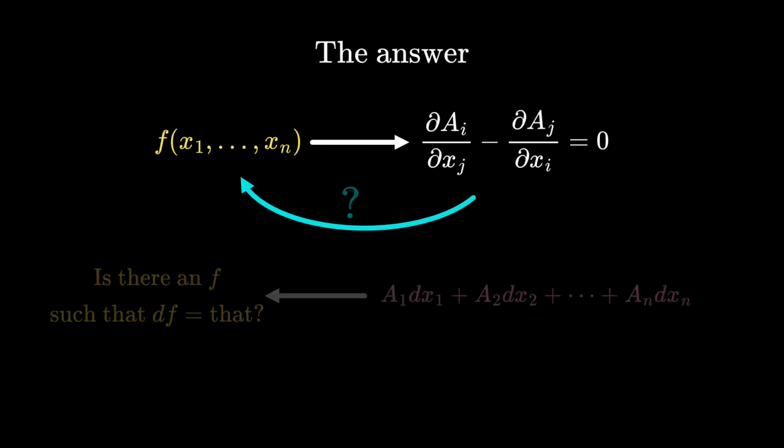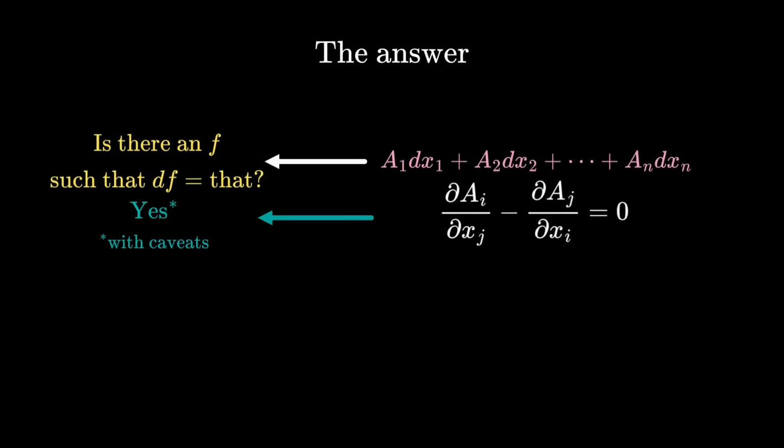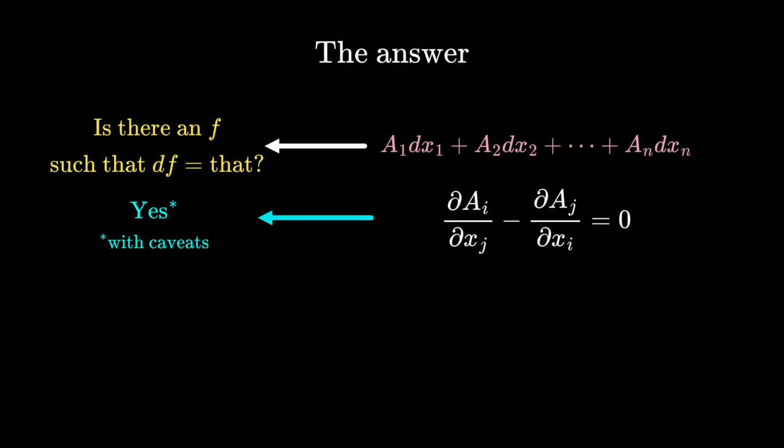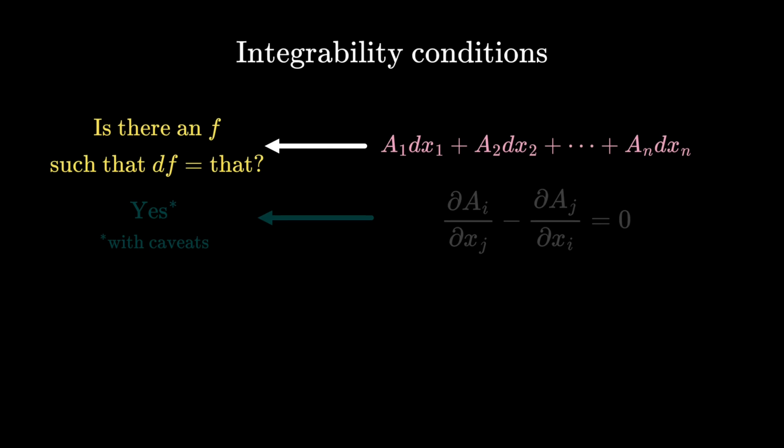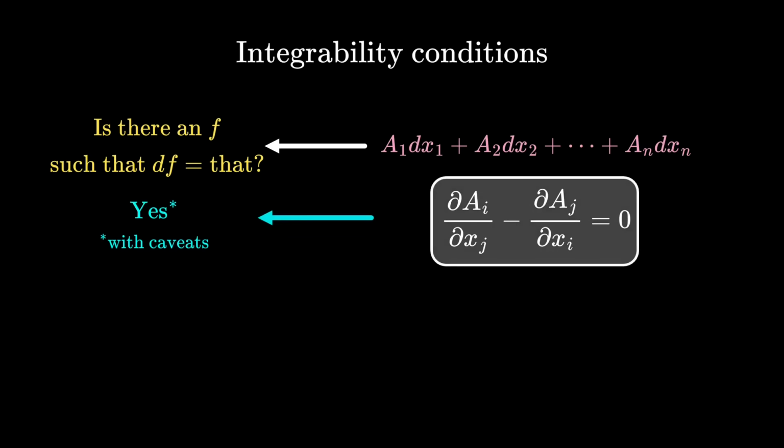It turns out that this is true, with some important caveats. These relations between the partial derivatives are known as integrability conditions at the time, because finding f, given its derivative df, is kind of like integration. It's a bit ironic that integrability conditions involve checking derivatives, but that's how it goes.